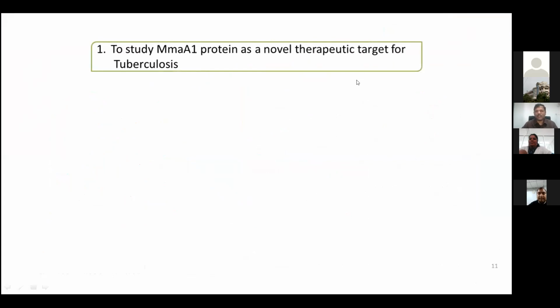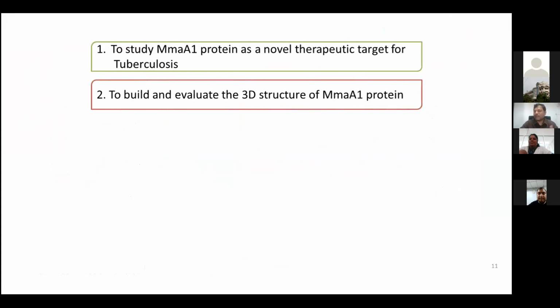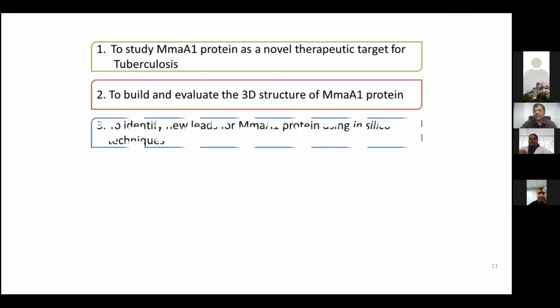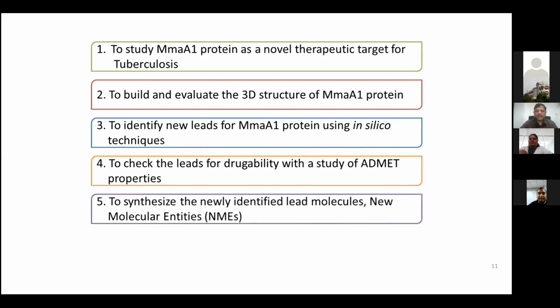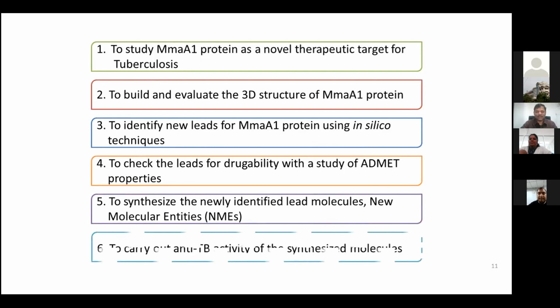So here, what are our objectives? You need to have objectives for your study. We wanted to study the MMA1 protein as a novel therapeutic target, and because we don't have any three-dimensional structure for this, we wanted to build the three-dimensional structure. We wanted to validate it. Then we will do in silico screening, then check whether it can be pursued further or not. Then go for lead optimization. We wanted to go to the end. Anti-TB activity also will be done.